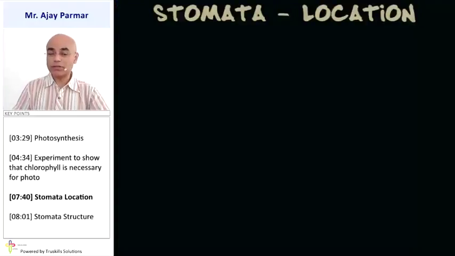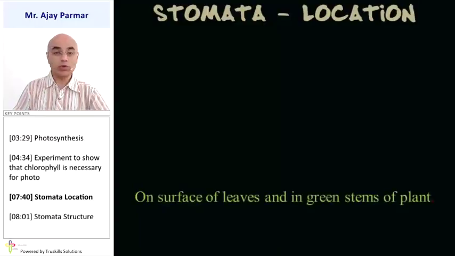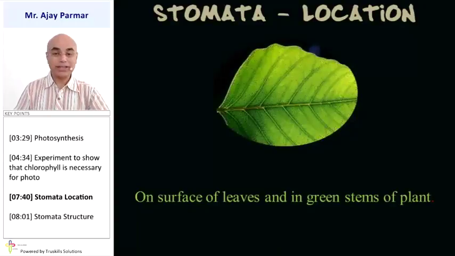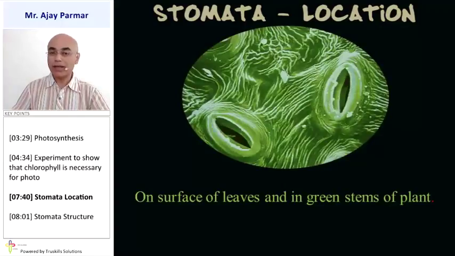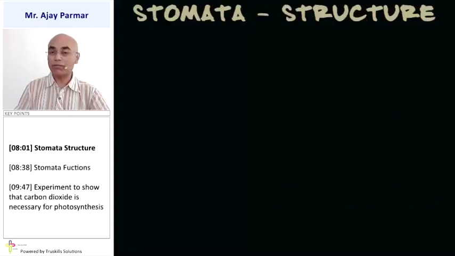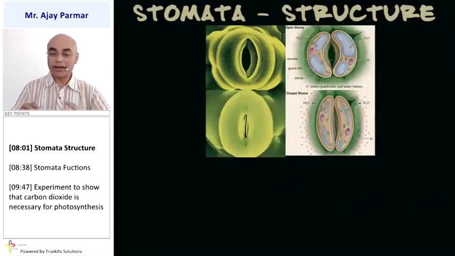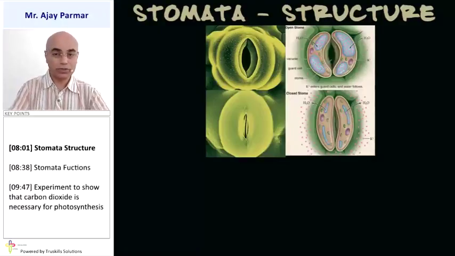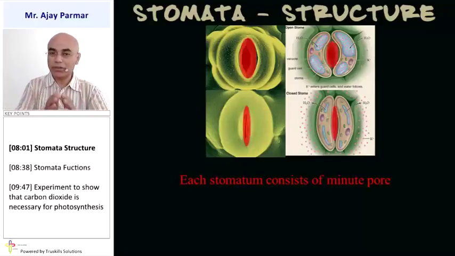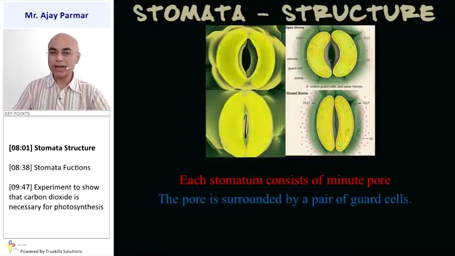Now let us discuss first of all stomata. Where do you think stomata are located? In fact, they are located on the surface of leaves, especially, and in green stems of the plant. Stomata are microscopic pores, and we shall study the structure of stomata. On the left side is the real photograph of the stomata, and the diagrammatic representation is shown beside that. Each stomatum is a small pore-like structure, and the pore is surrounded by guard cells.